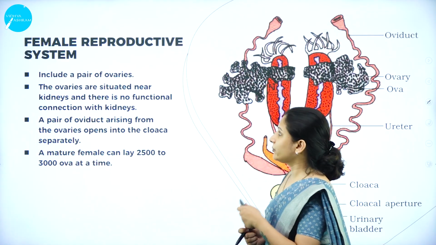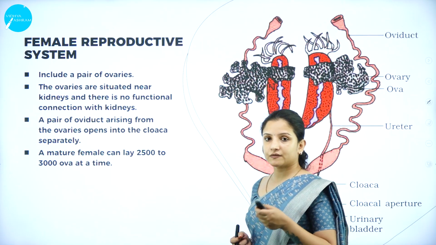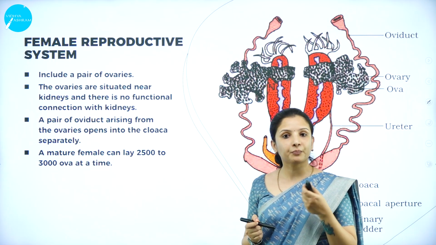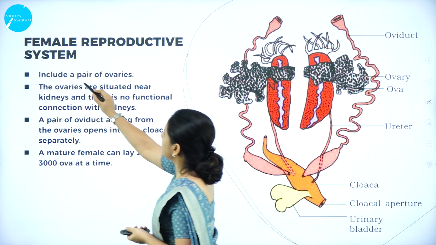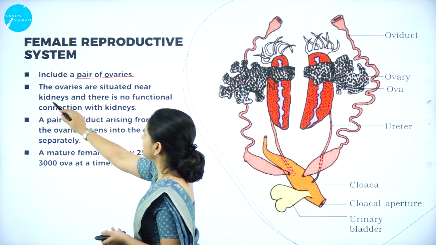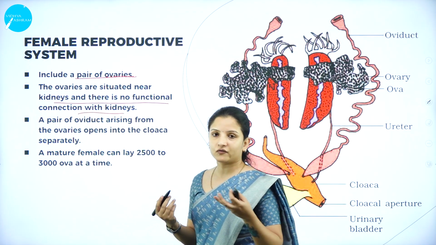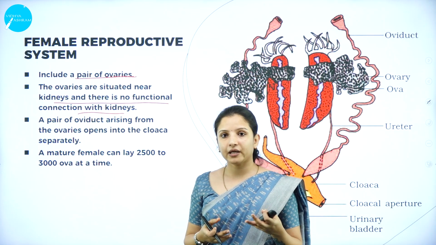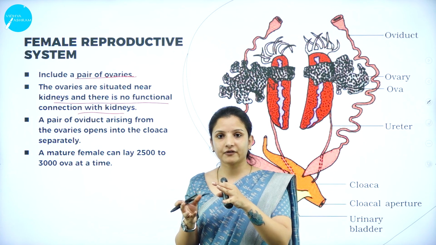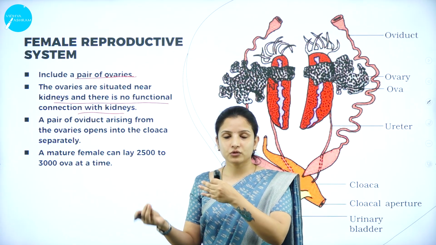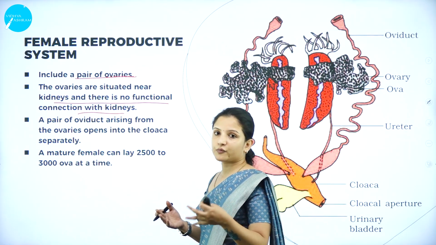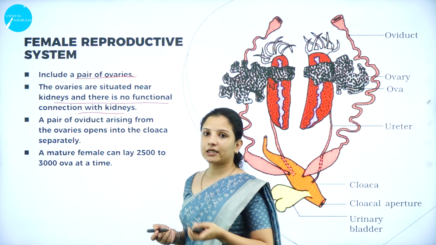Next, moving on to the female reproductive system. The female reproductive system here includes a pair of ovaries. In the male reproductive system, it was a pair of testes, right? In the female, it includes a pair of ovaries, and the ovaries are situated near the kidneys, and there is no functional connection with the kidneys, right? But in the male, why was there a functional connection? Because it was through the vasa efferentia and the kidneys that the sperms would pass. But in this case, there is no functional connection with the kidney.